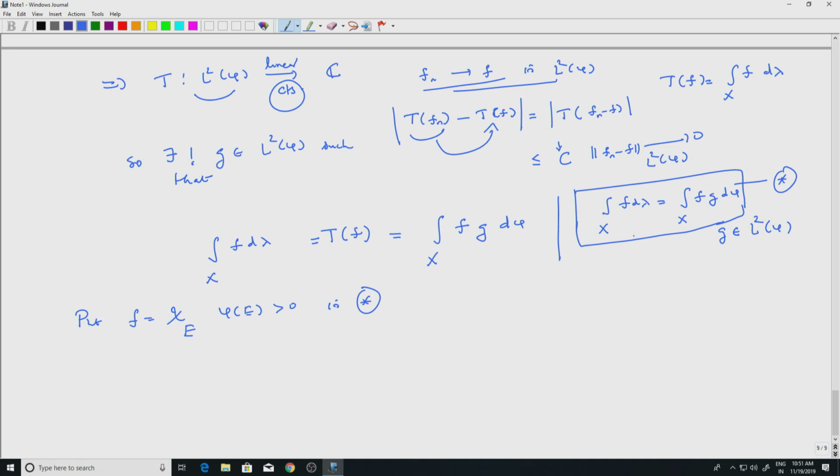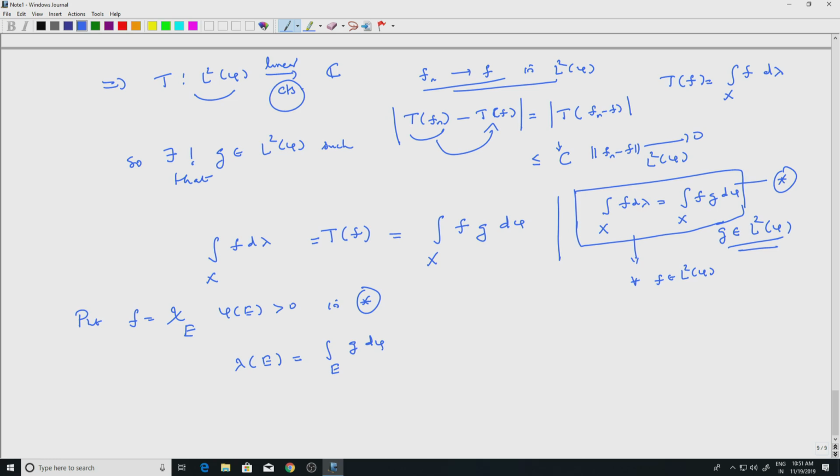This is true for every f in L2 phi, and g is the unique function in L2 phi. So, if I put f equal to chi E, what do I get on the left hand side? That is lambda of E. On the right hand side I will get the integral over E of g d phi,